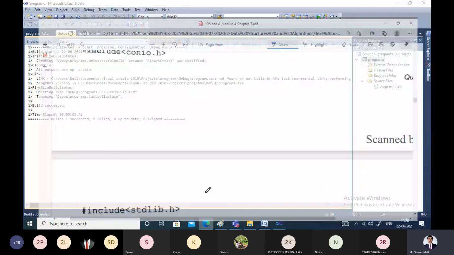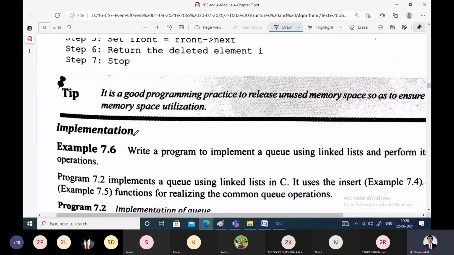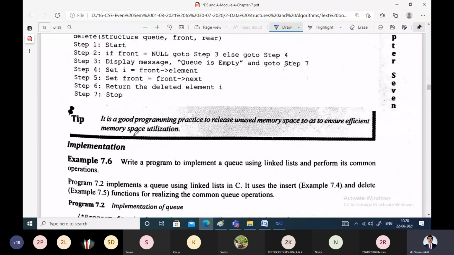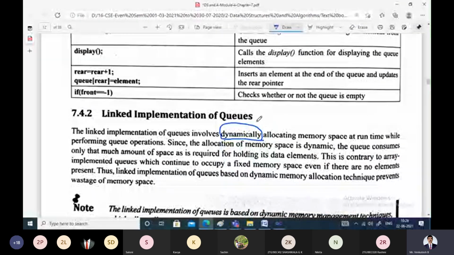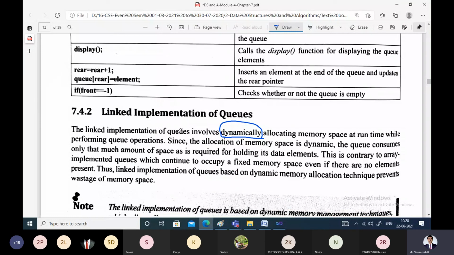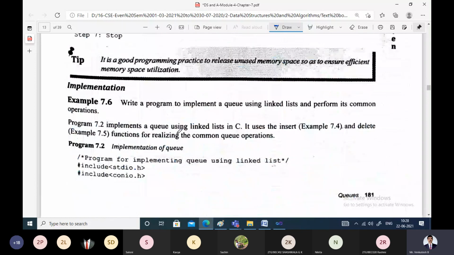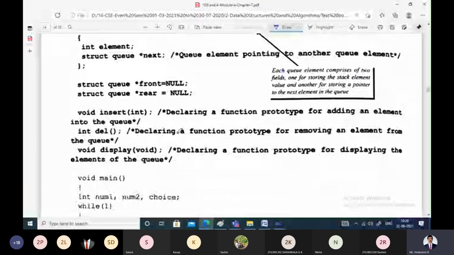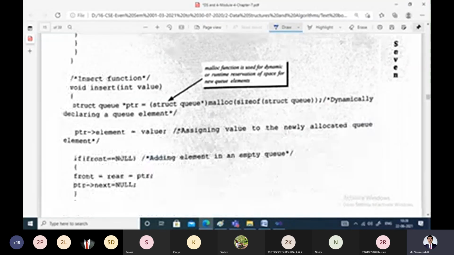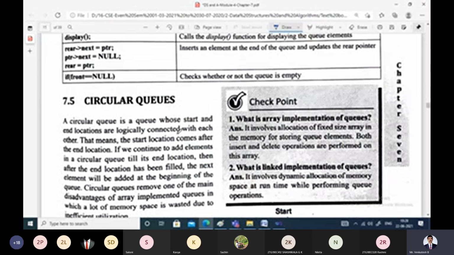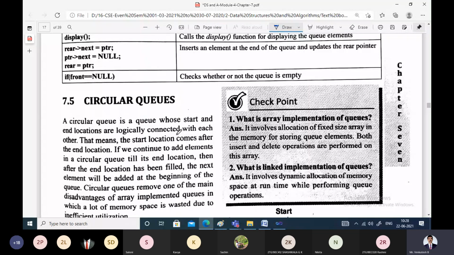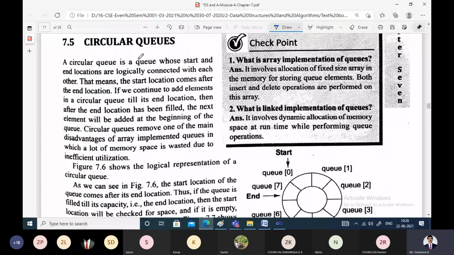So what we have seen in today's class is the linked implementation of the queue. We have discussed how a queue can be implemented by using a linked list. We have seen the algorithm for inserting, the algorithm for deleting an element from the queue, and then the complete program for implementation of the queue using a linked list. In the next class we will be discussing circular queues.